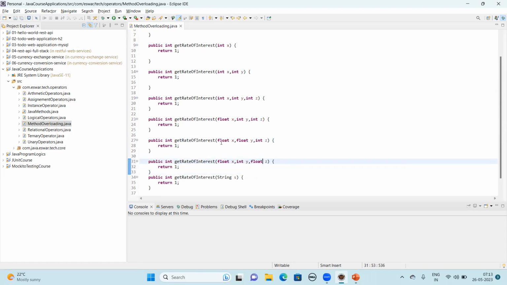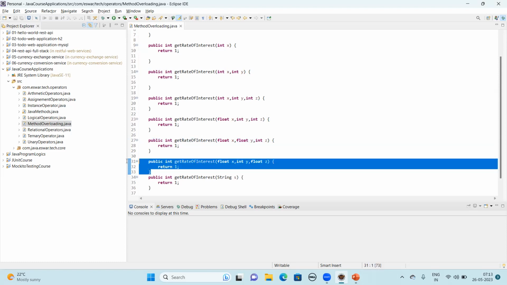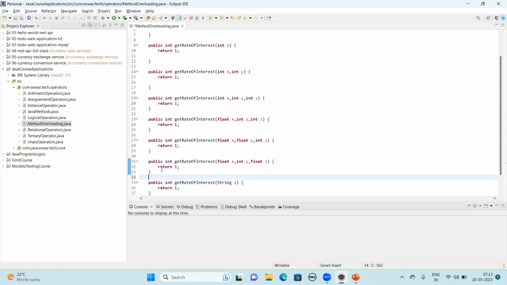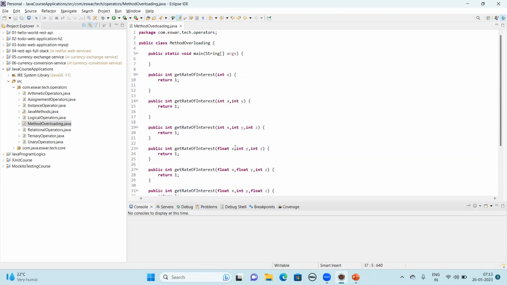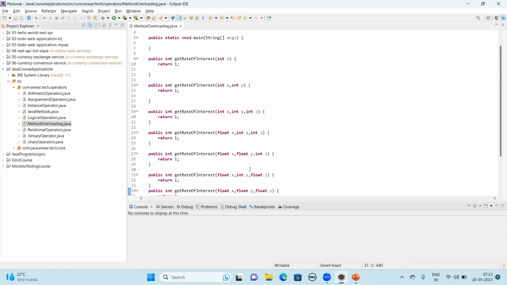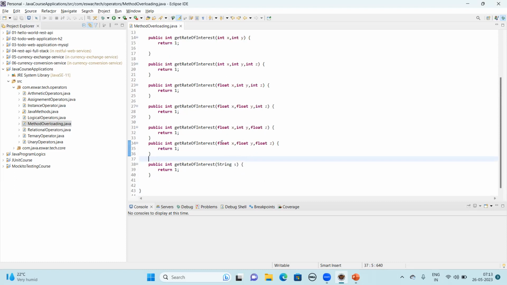Okay, here the first two parameters are float and the last is integer, and now the first and last are floats and the middle parameter is integer. Now this time I will change everything, all parameters as float. See, like that you can have n number of methods depending on your use case. But make sure, as a standard practice, you should not have more than 7-8 parameters in your method, as that leads to performance issues.